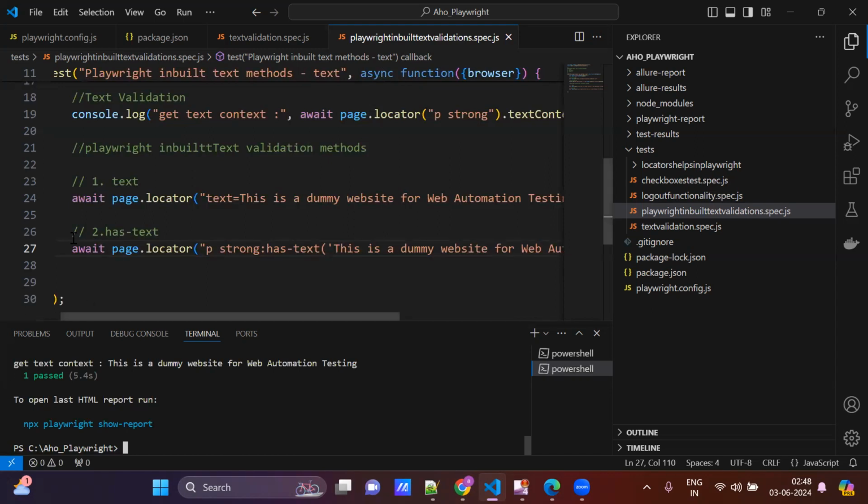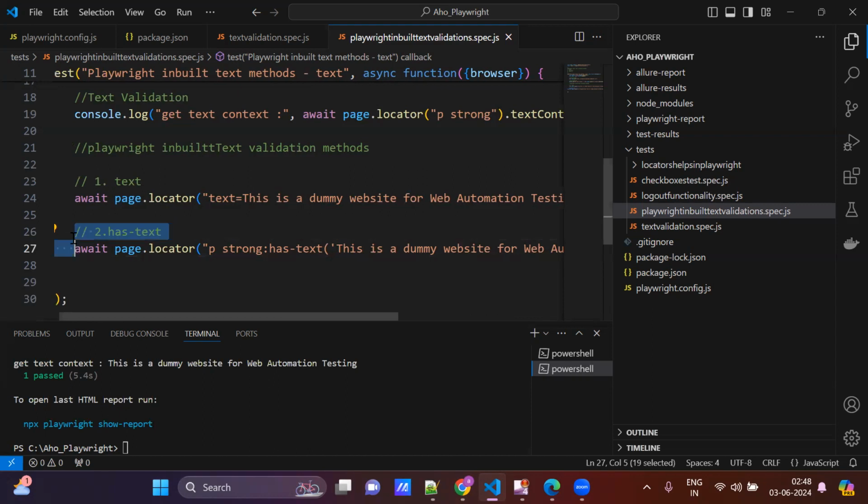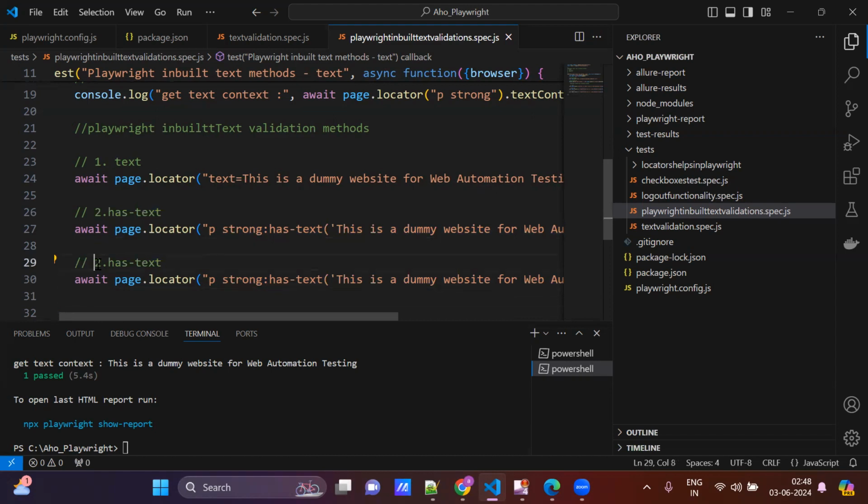The third way: just copy and paste the 26th and 27th lines, and paste them here. The third one is toHaveText.